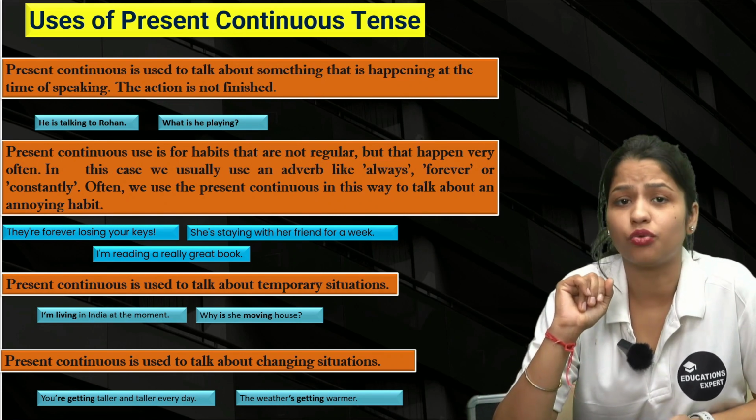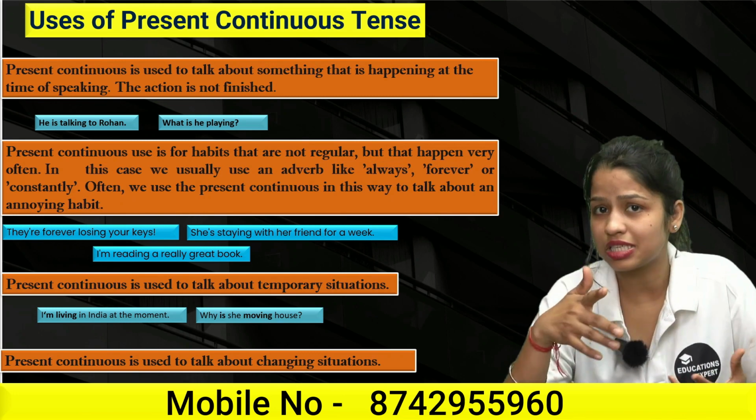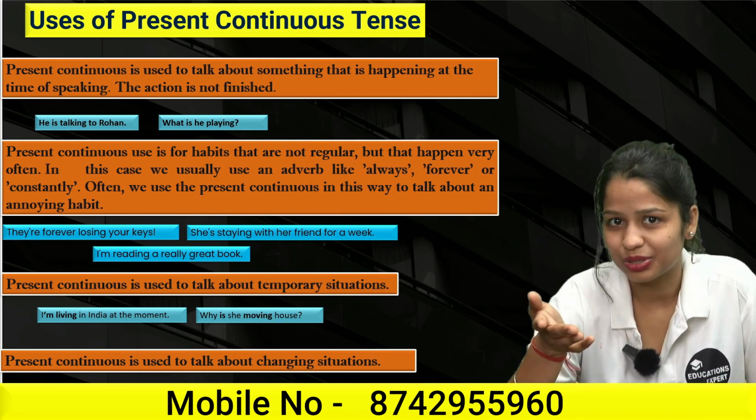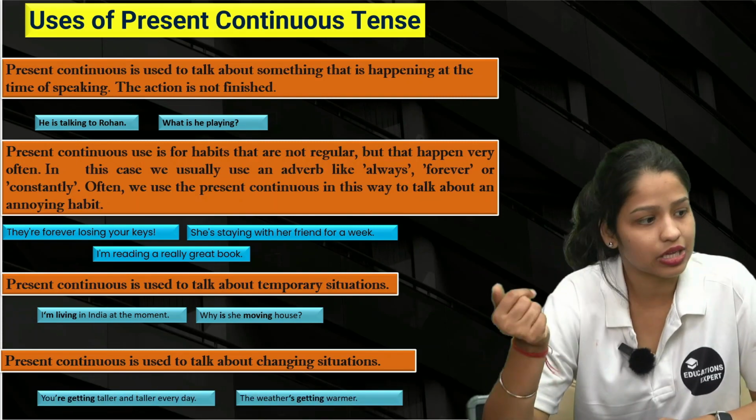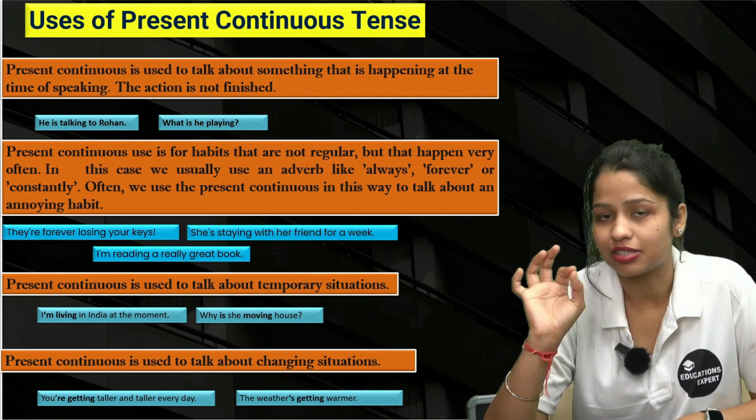The weather is getting warmer, the weather is getting colder, the weather is getting windy, whatever you can say. Weather is never going to be constant. Obviously, it will change. It will change accordingly. You can say, right? So these are the four uses that we use at the present continuous tense.